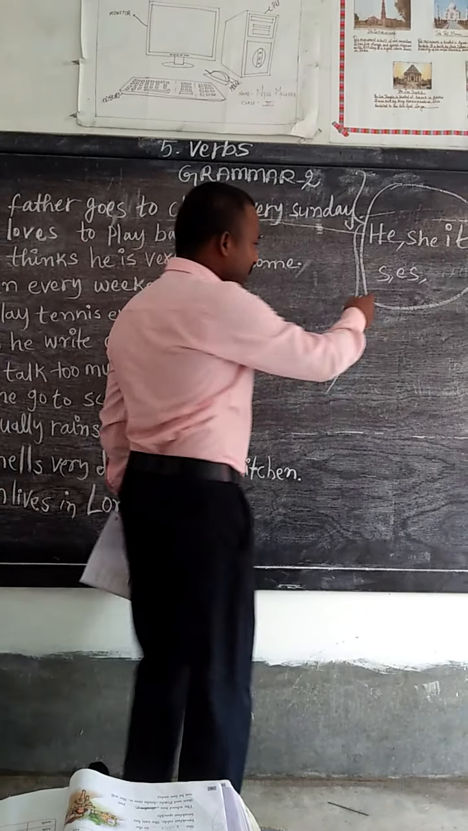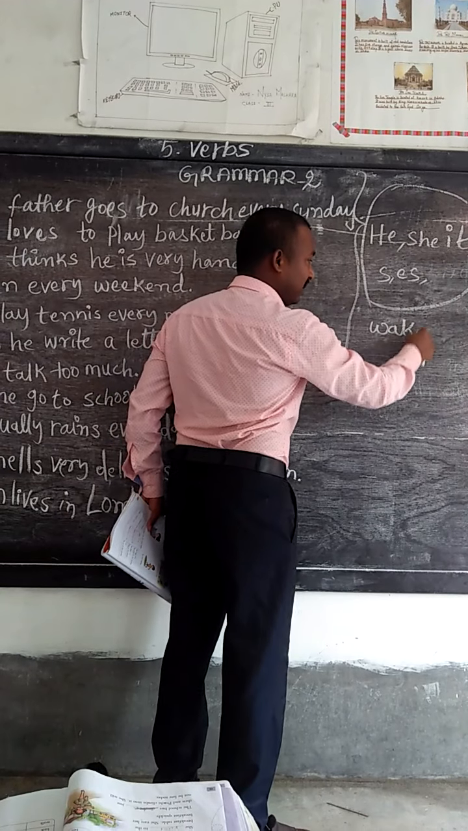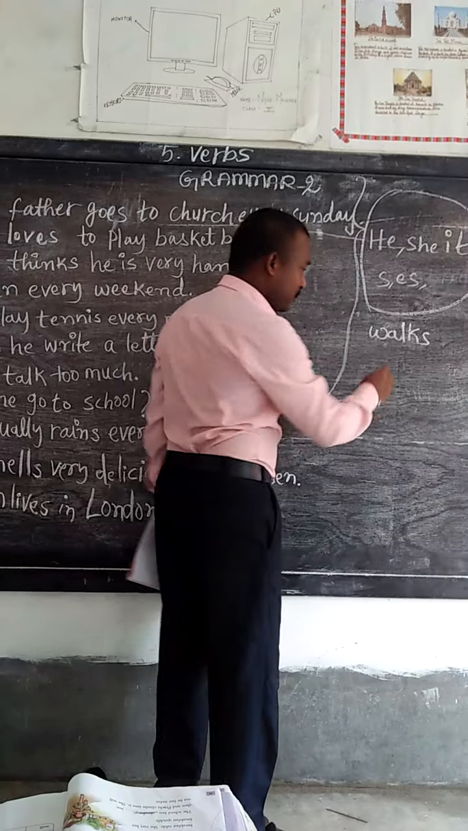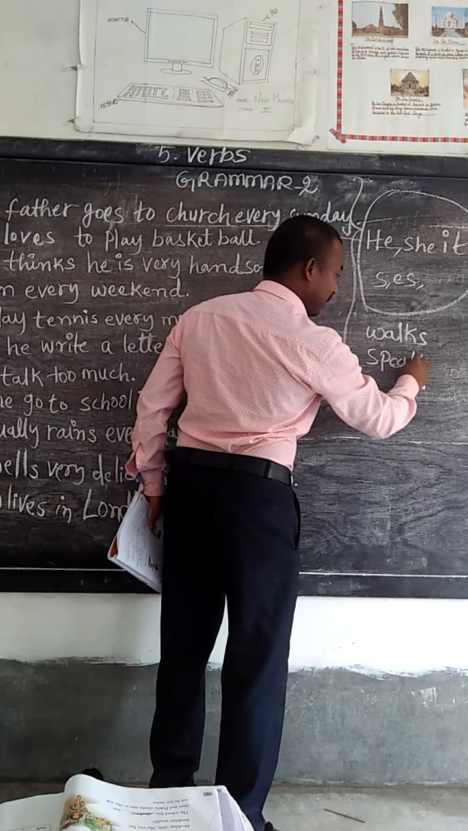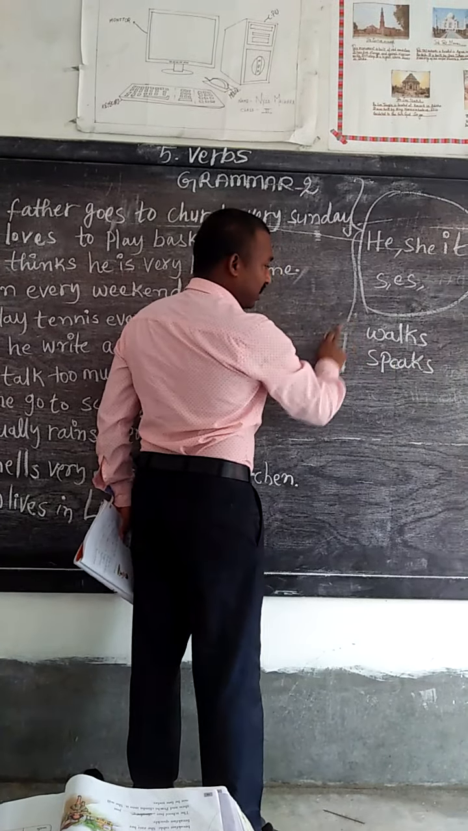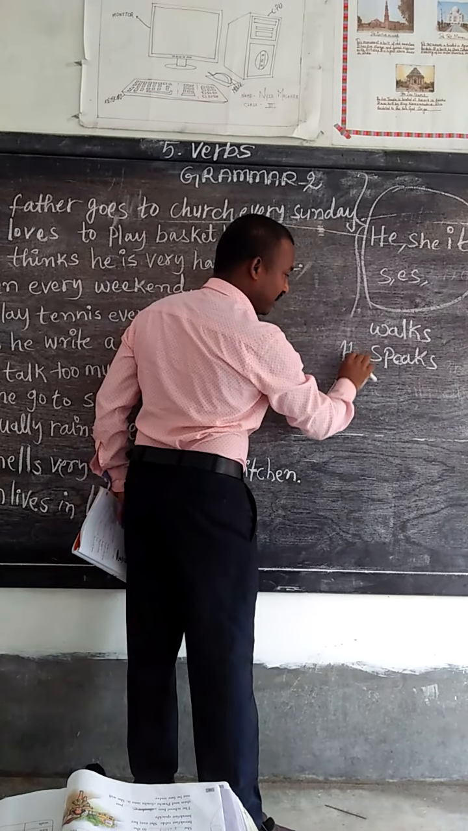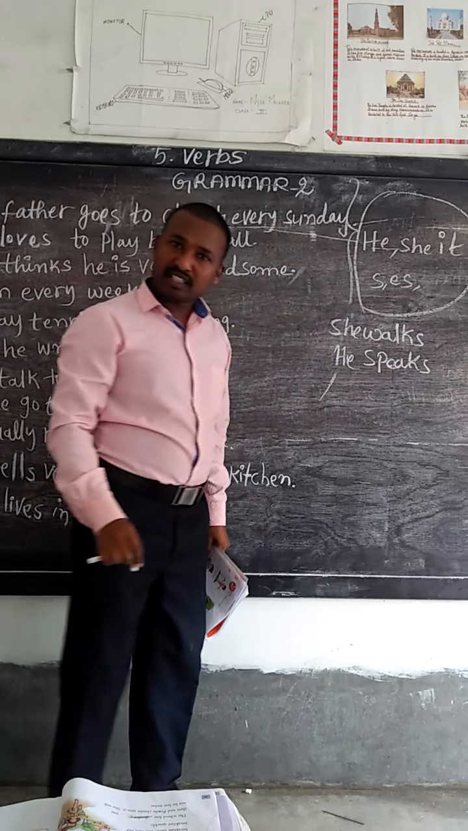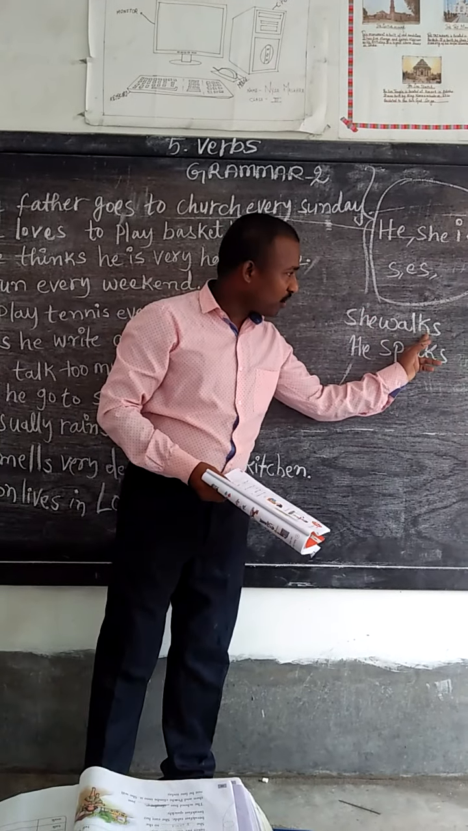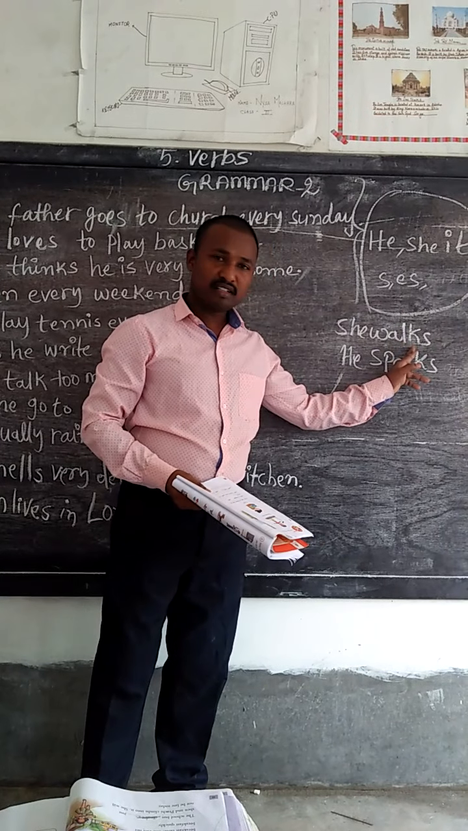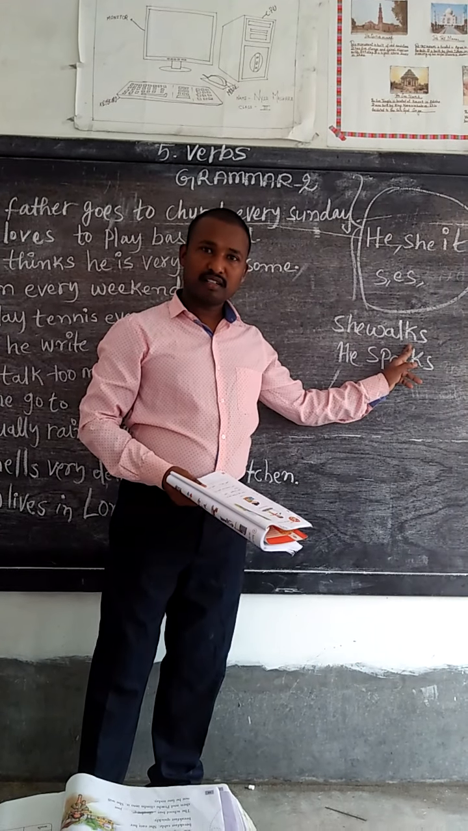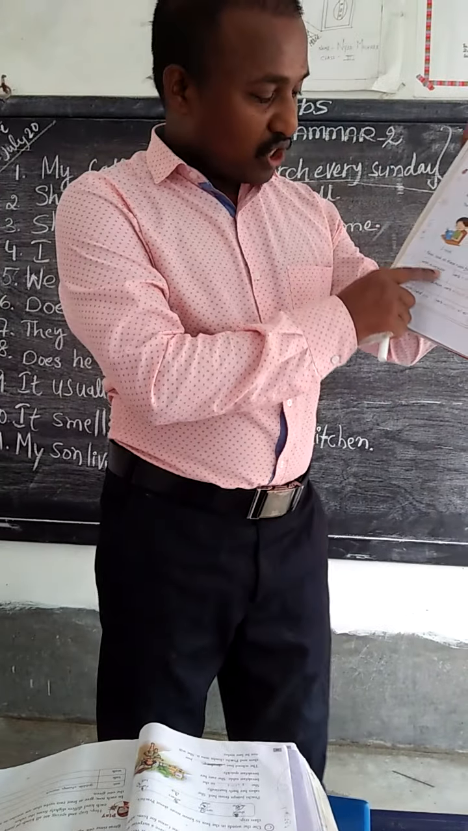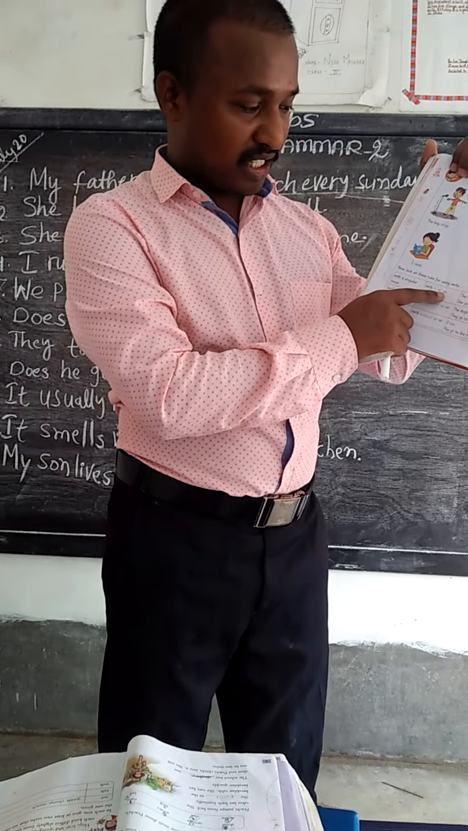For example, see third person singular: walks. You see, walks. Speaks. He speaks. She walks. Like that, for the third person singular only, s or es. So like that we have to understand. Here you see, with a singular noun, both forms s or es.